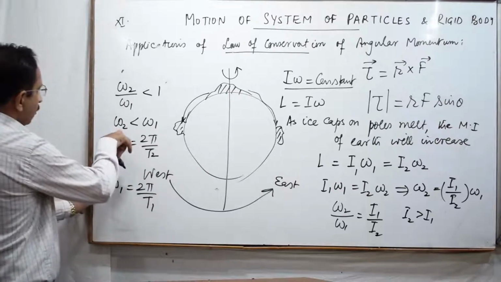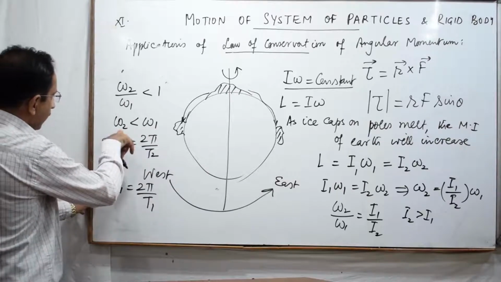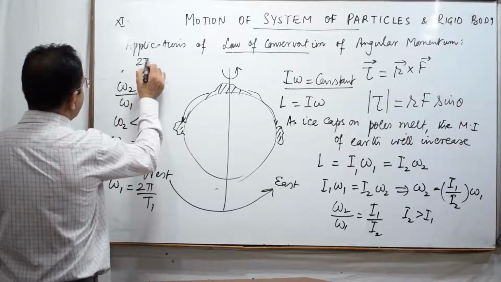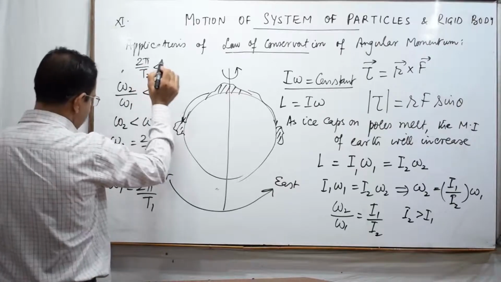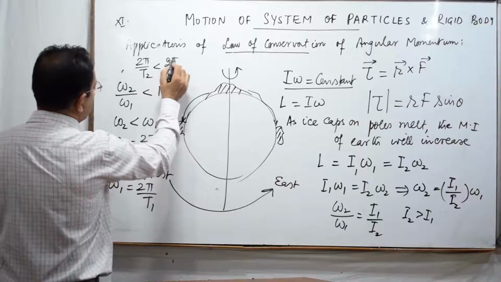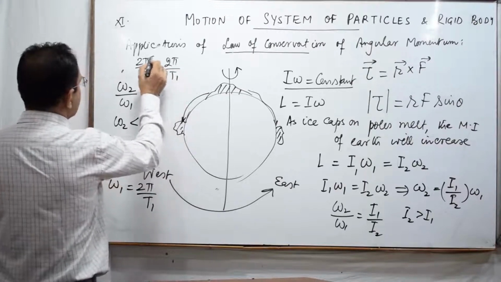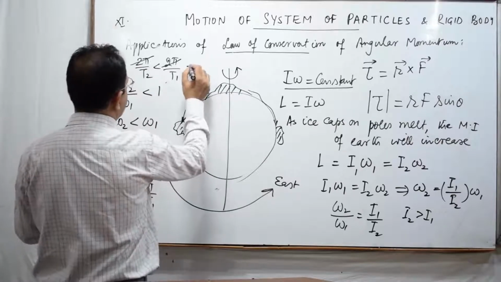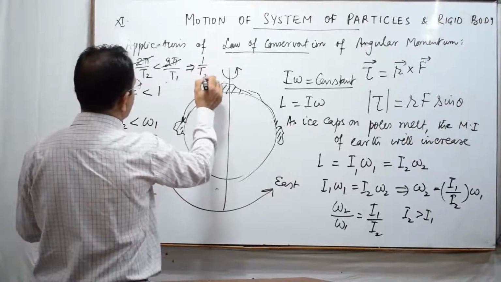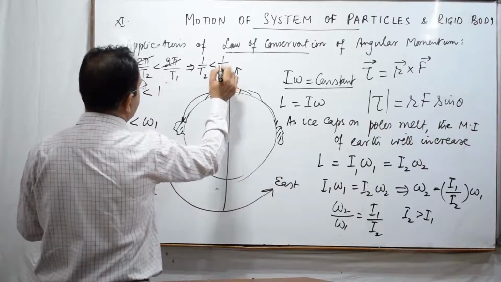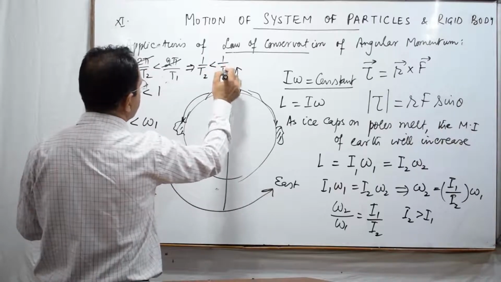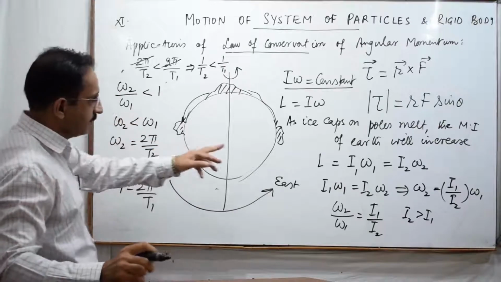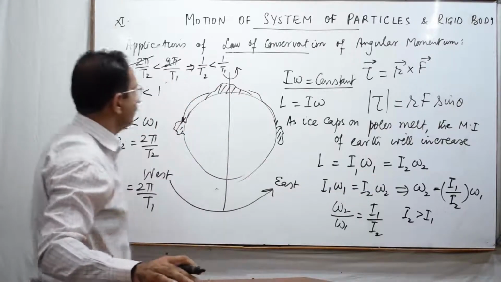Since omega 2 is less than omega 1, 2 pi by T2 is less than 2 pi by T1. The 2 pi and 2 pi get cancelled, and I can say 1 by T2 is less than 1 by T1. So this would be the relation between the previous time period and the later time period.